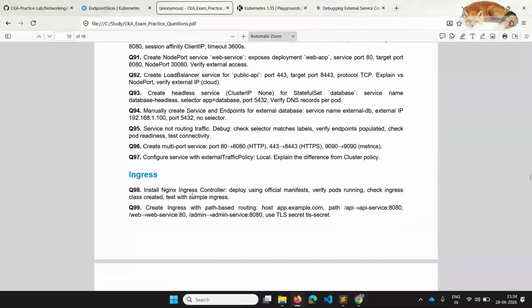I don't want to show you the same thing again and again, so I'll skip the 95th question. In this section we have skipped the headless service since we have already seen the demonstration in another class. I didn't show you the 93rd one, and the 95th one we have debugged a lot of times, and we know how to debug and fix it, so I don't want to demonstrate it again. Let's see the 96th question now.